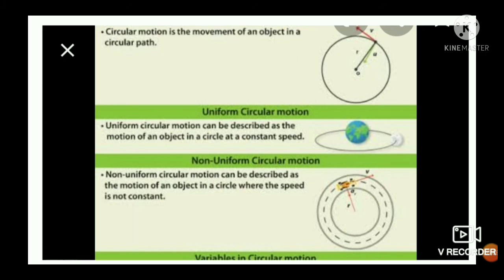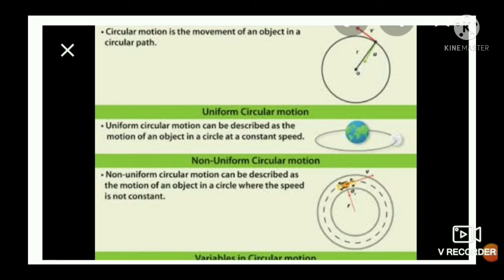And an example of non-uniform circular motion is the motion of the blades of a fan when the fan is switched on or off. When the fan is switched on or off, the speed of the blades of the fan increases or decreases.